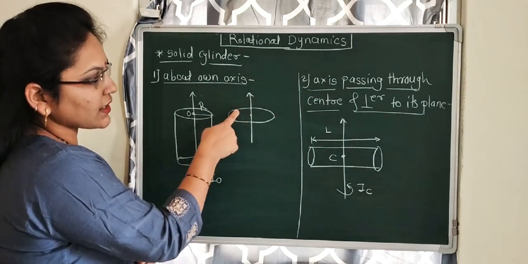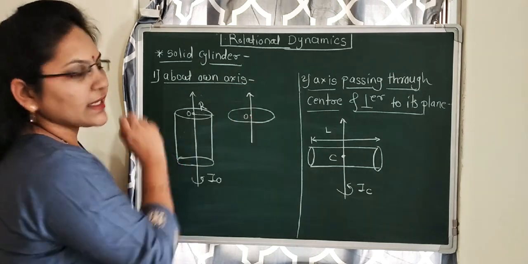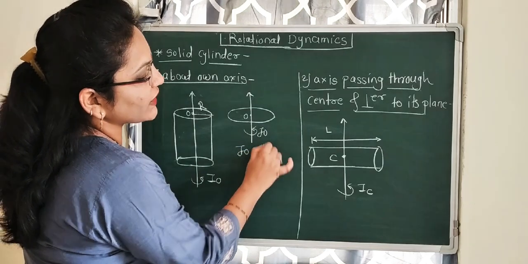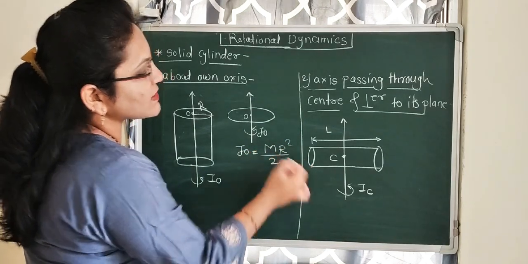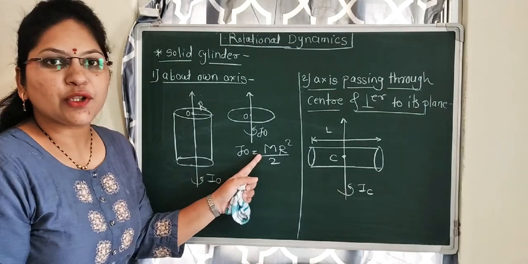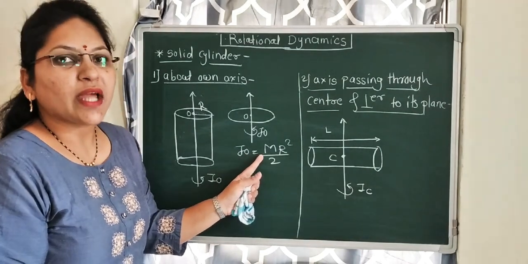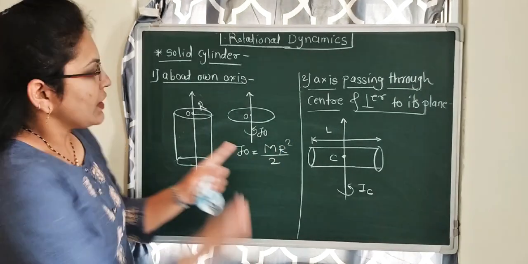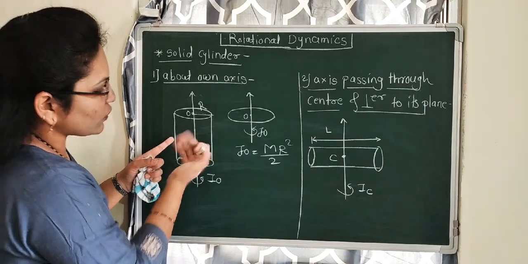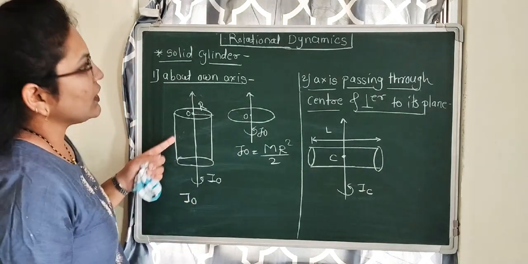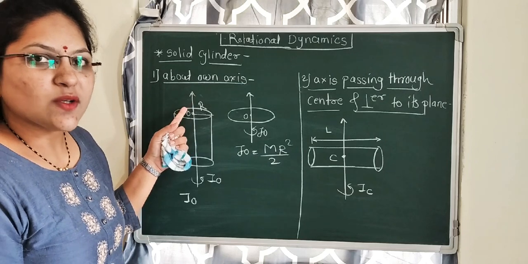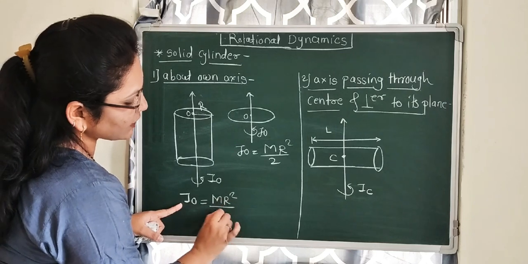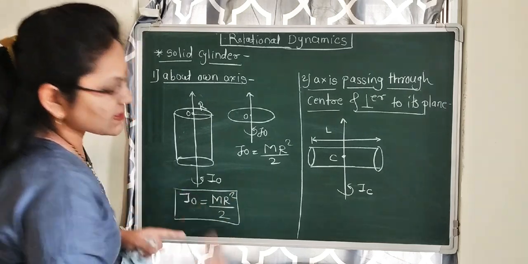Consider a disc with the axis passing through its center. The moment of inertia in this case, as we know, is MR square by 2. This is the moment of inertia of the disc about an axis passing through its center, which is MR square by 2. This is also the same here. So the moment of inertia of a solid cylinder about its own axis is also I_O equal to MR square by 2.